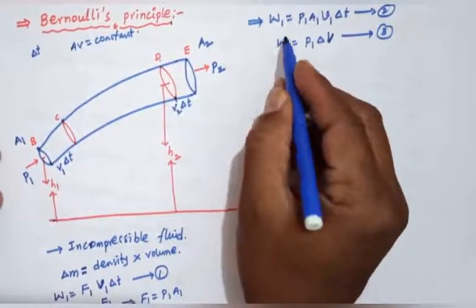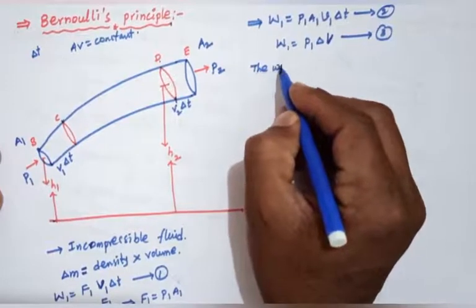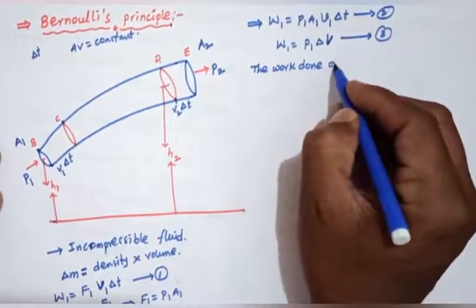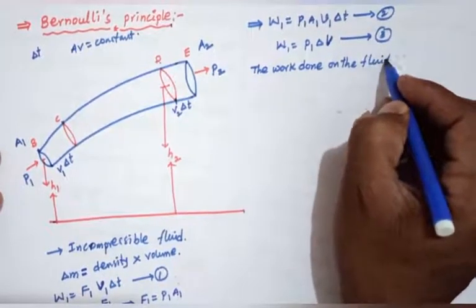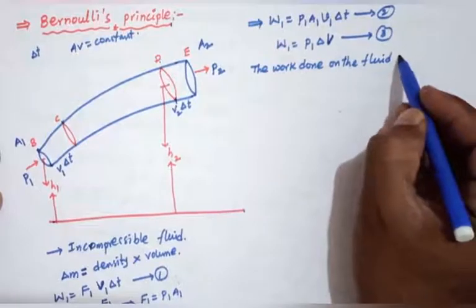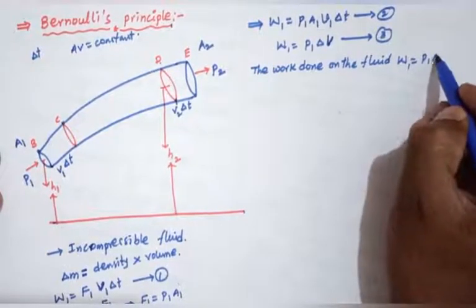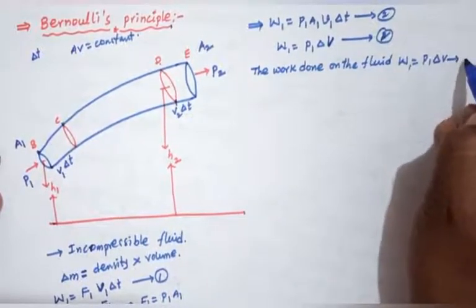This W1 is the work done on the fluid, so W1 equals P1 delta V. This is equation number 3.